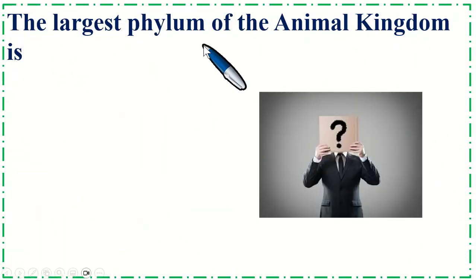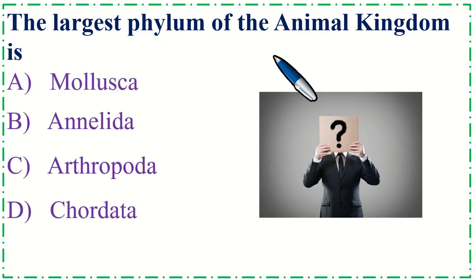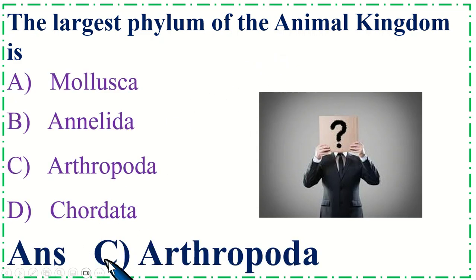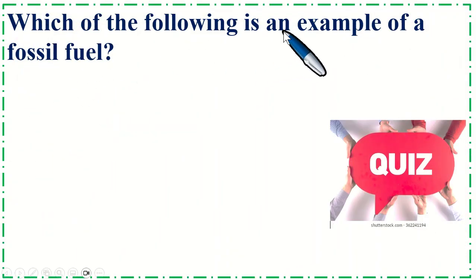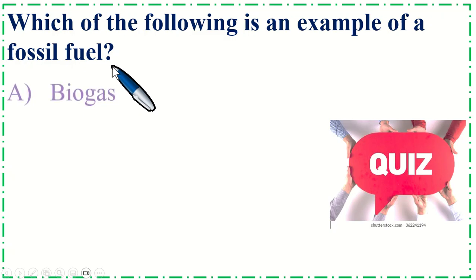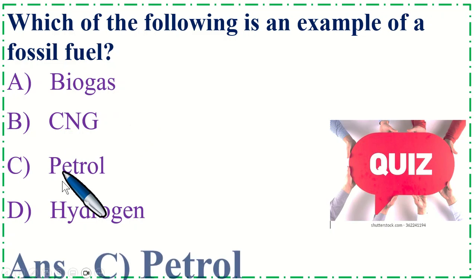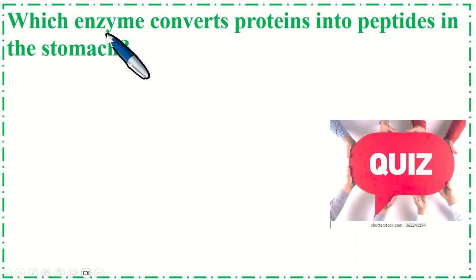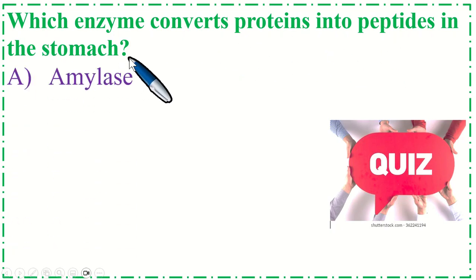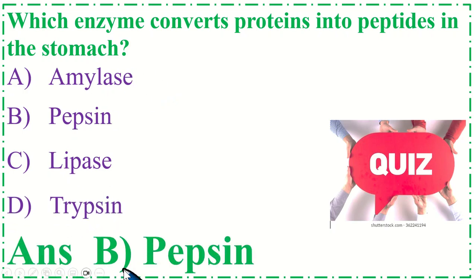The largest phylum of the animal kingdom is? Correct option is C, Arthropoda. Which of the following is an example of a fossil fuel? Correct option is C, petrol. Which enzyme converts proteins into peptides in the stomach? Correct option is B, pepsin.